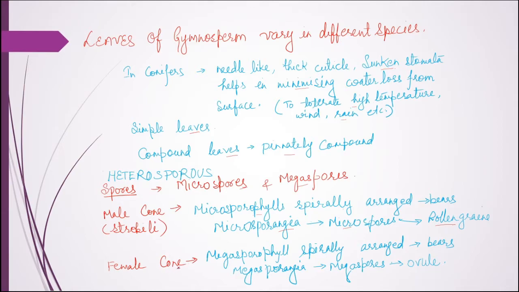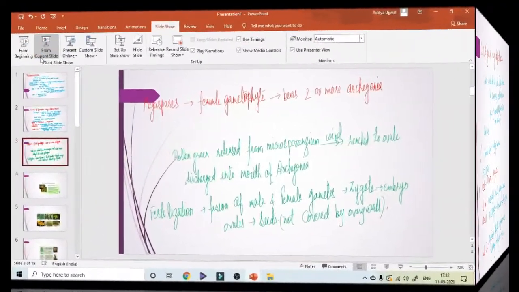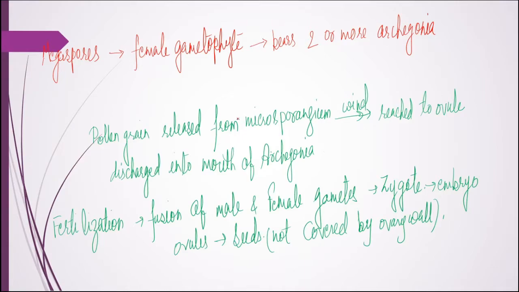Now the female cone or female strobilus consists of megasporophylls, which are spirally arranged, and these megasporophylls bear the megasporangia. Inside the megasporangia, the megaspore produces the ovule, and the egg is produced inside the archegonium. That means one or two or more archegonia, the female sex organs, are produced, and inside them the egg is produced. The megaspore or female gametophyte bears two or more archegonia.